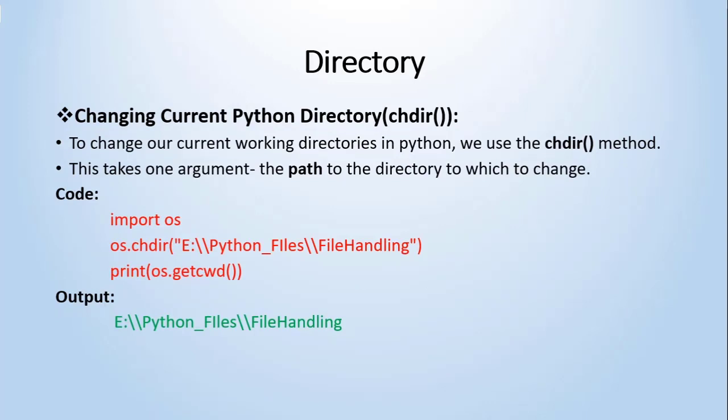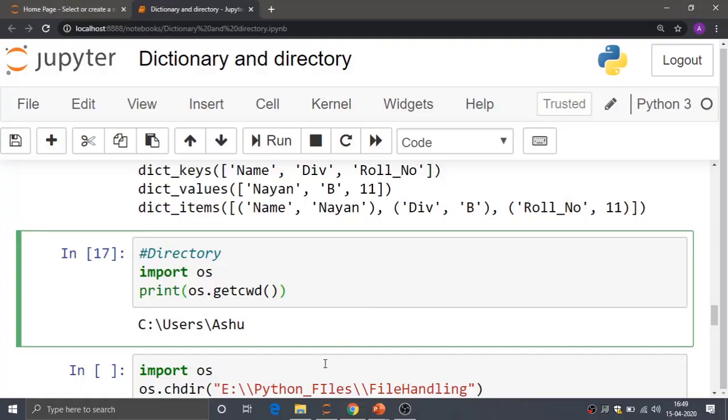Now the next method we are going to see is changing the current Python directory. Suppose currently I am working in the C drive, and now I want to change that path to the E drive or any other drive. At that time we have to use the method chdir, that is change directory. This takes one argument, that is the path of the directory to which we have to change. We will see the example of it.